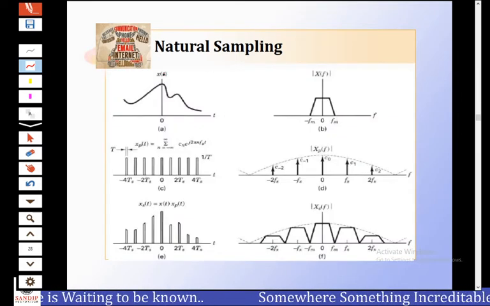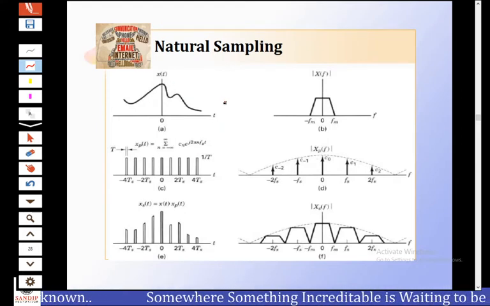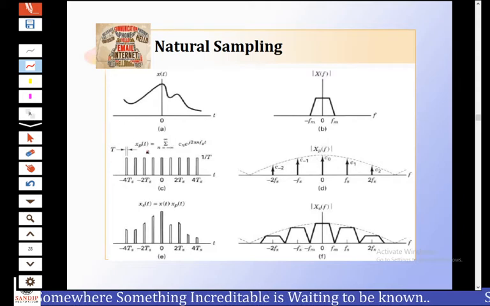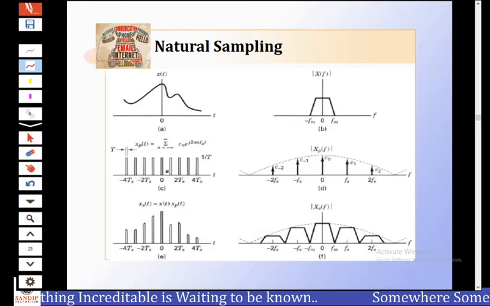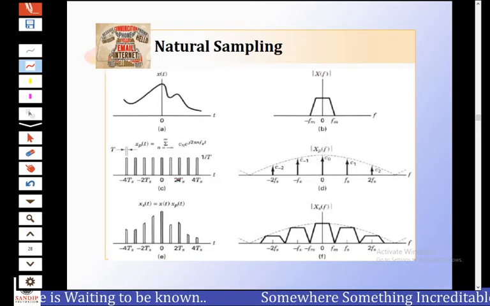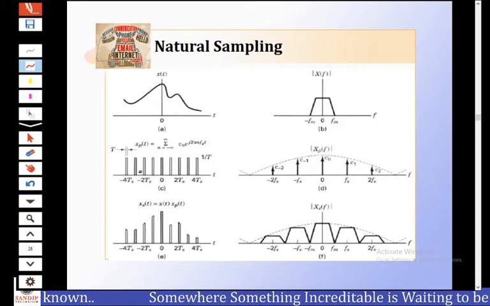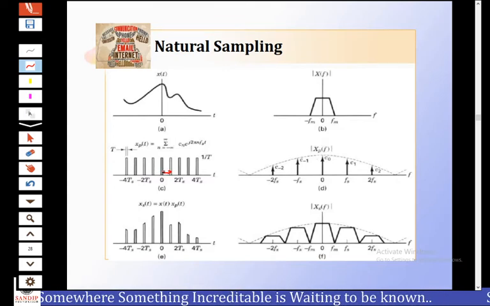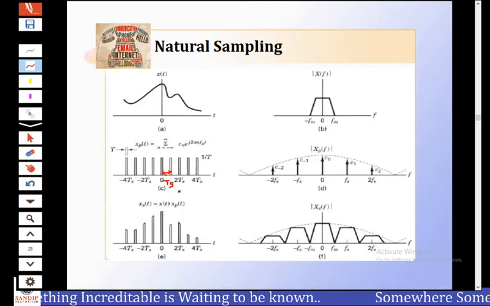Now observe the graphical representation of natural sampling. The sampling waveform xp(t) consists of a train of pulses, each having a duration tau and separated by the sampling period Ts. Each pulse has a duration of tau seconds, and these pulses are separated by the sampling period or sampling time Ts. This duration is nothing but Ts, known as the sampling duration.